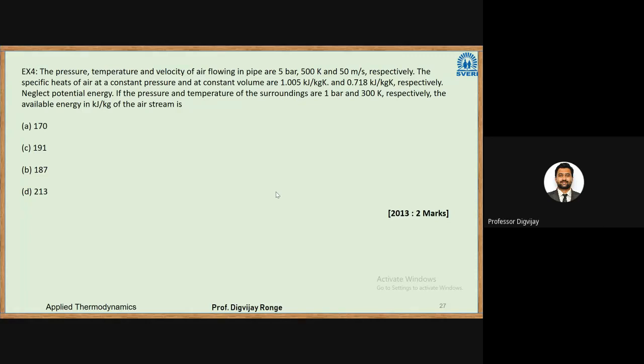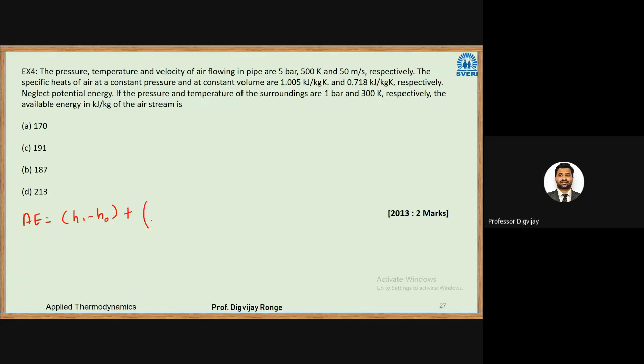In this case, the formula for available energy, since this is a flow process, we deal with the enthalpy. So this will be equal to H1 minus H2, the difference between the enthalpies. Here H2 is nothing but the dead state, which is given at 1 bar and 300 Kelvin, so H naught.